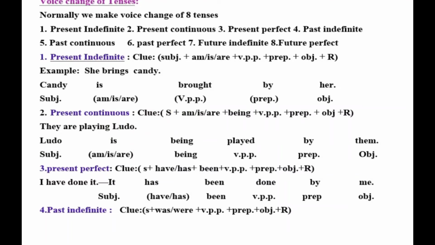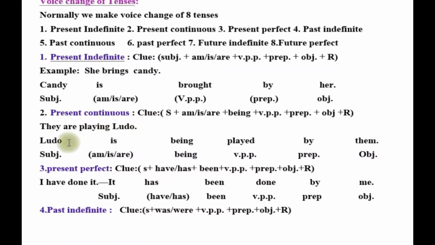Next, present continuous tense. Here is given the clue: subject plus am is are plus being plus past participle form of verb (V PP) plus preposition plus object plus remaining. Here is given an example: they are playing Ludo. Here Ludo is the object and they is the subject. Are playing is the verb.